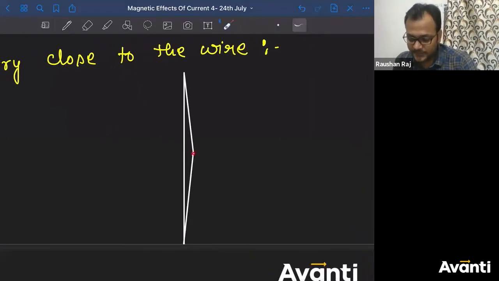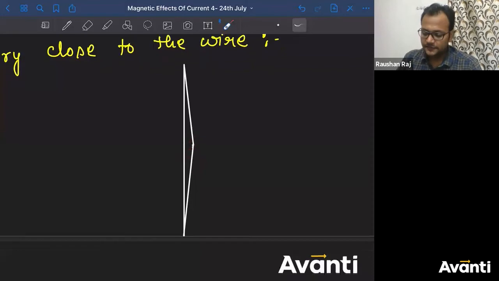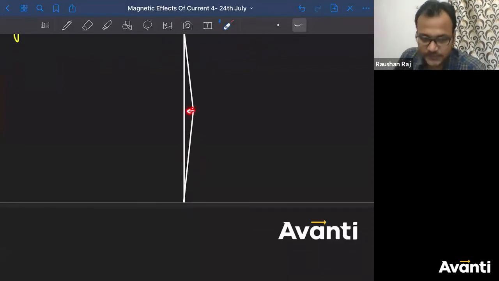If I bring this point still closer, can I say what the angle is right now? It is close to 90. It's not 90, but it's close to 90. Same goes with this one: this angle is also close to 90. If this point comes closer to this wire, can I say the angle will move towards 90 degrees?